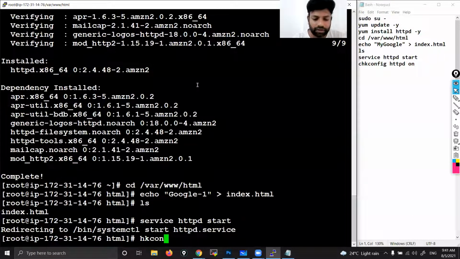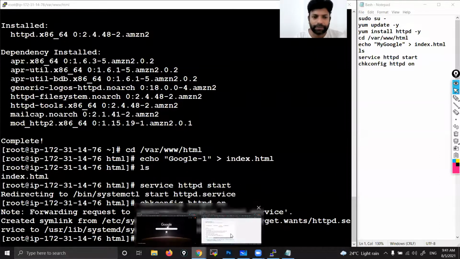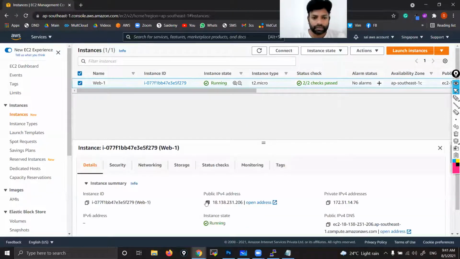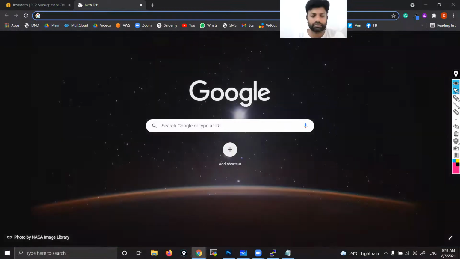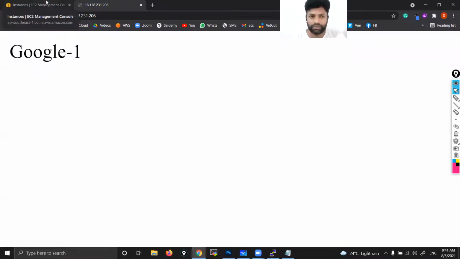Then chkconfig httpd on. Okay, the c is missing here. chkconfig. So this will make sure that the service will continue to run after restarting your instance also. Now this became my web server. How to verify? Okay, simple. Take the public IP and just paste it here. What is this? That is the content that you kept, right? That is how we create a web server.